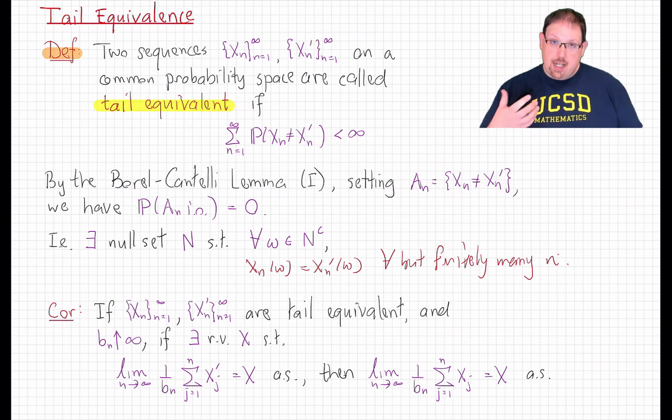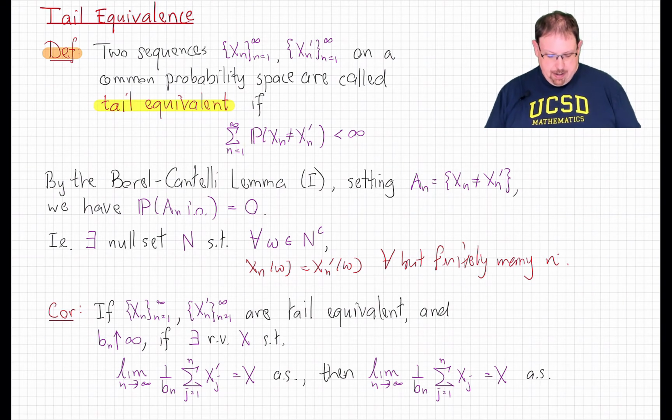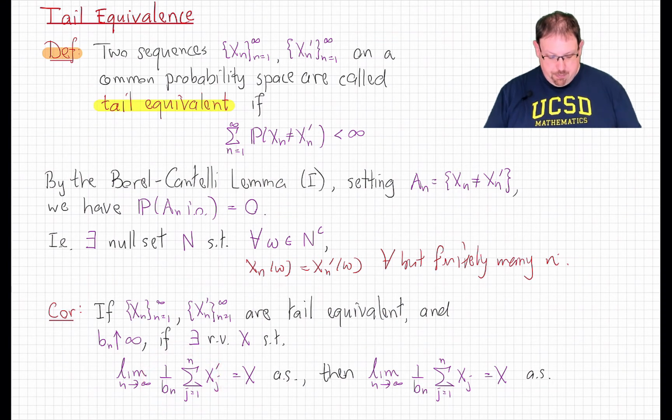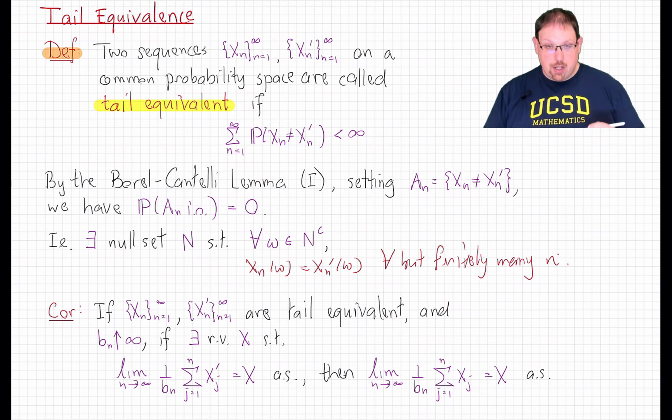That is a nice intuitive interpretation of what tail equivalence should mean, but it's summarized in this nice, easily checkable format. One nice feature of this is that it works very well with the kind of theorem we want to prove. We'd like to prove something about empirical averages, which means we're taking a sum of n terms and dividing by n. Well, generally speaking, if I have 2 sequences that are tail equivalent, and if I have a renormalizing sequence of real numbers, Bn, that diverges to infinity, then if the renormalized sum of the first n of one of the sequences does converge to some random variable, almost surely, then the same renormalized sum of the other sequence will converge almost surely to the same random variable.